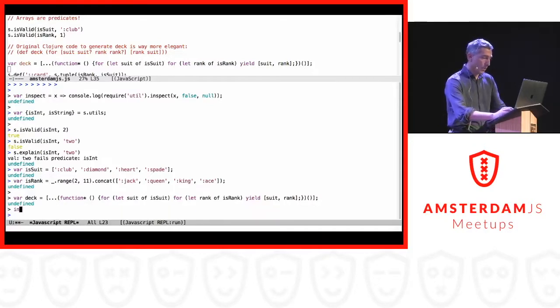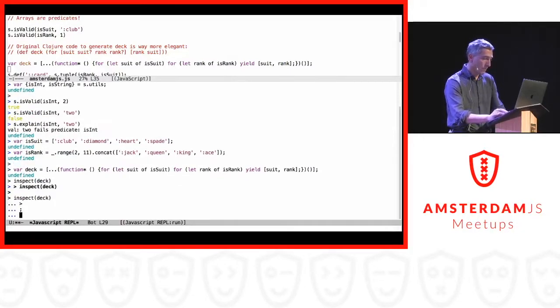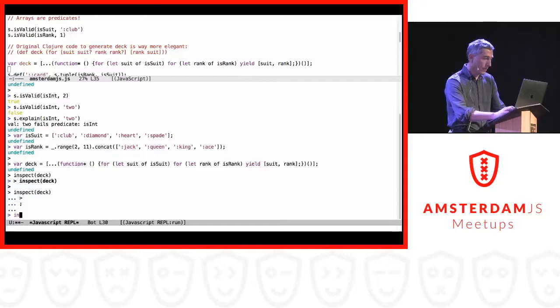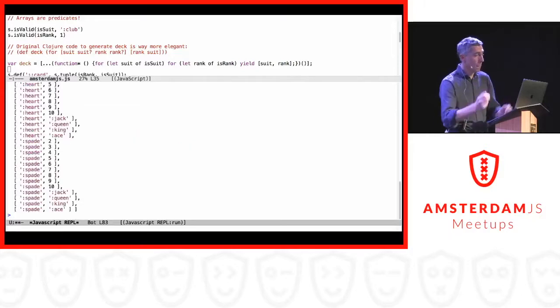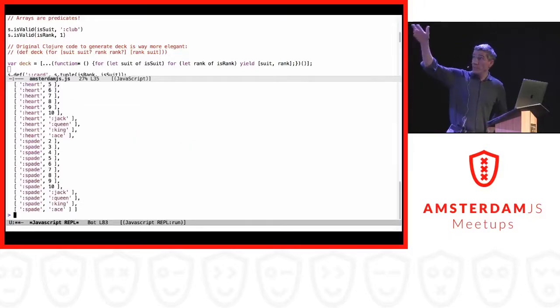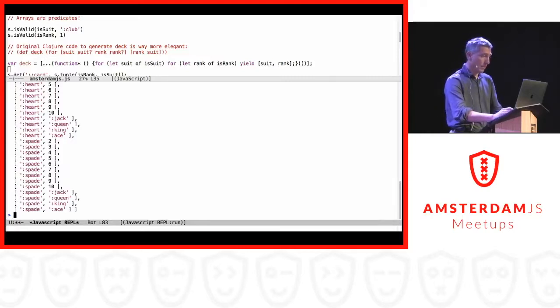I could do now inspect deck. And this is okay. This is the first time I type some code and it immediately fails. Yeah. So it generates a deck of cards. Again, this is still some initial definitions.